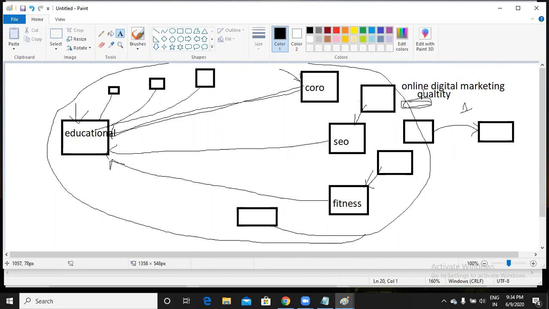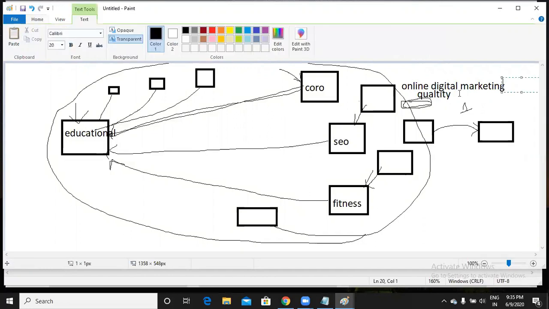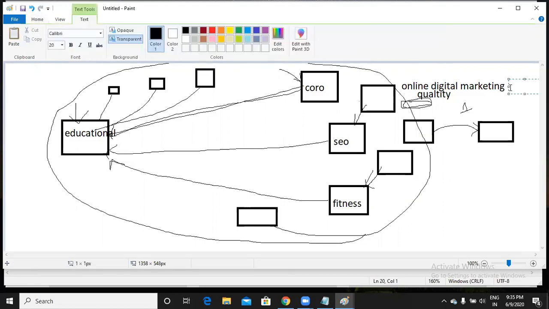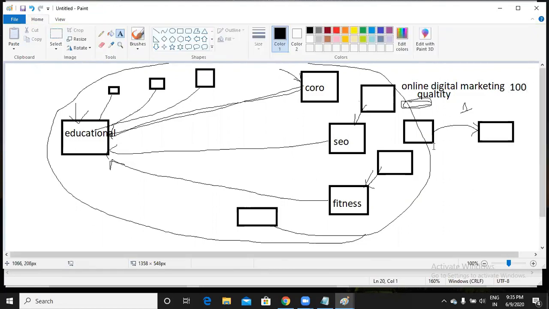So now what happens? How many people? I don't care how many people, but if all the people came to your website using the same keyword and were redirected to the other website, it will be calculated as only one backlink. Let us say 100 people searched with the keyword online digital marketing, found my website, and all 100 were redirected to Akanksha's website. Then also it will be calculated as only one backlink. Why? Because all those people came to my website using only one keyword.